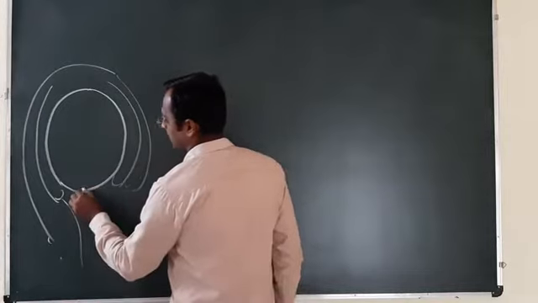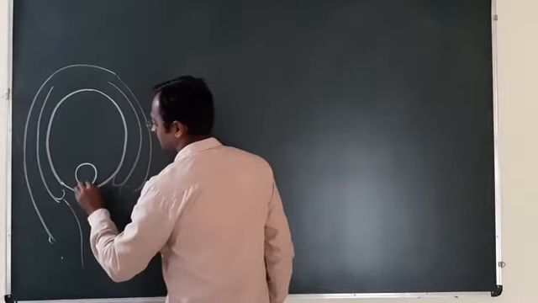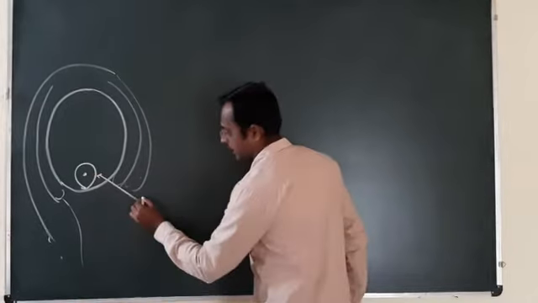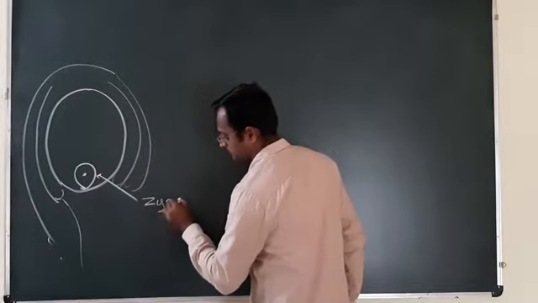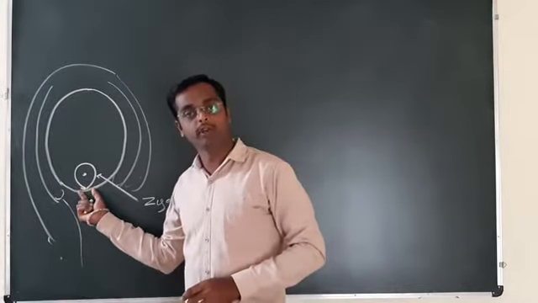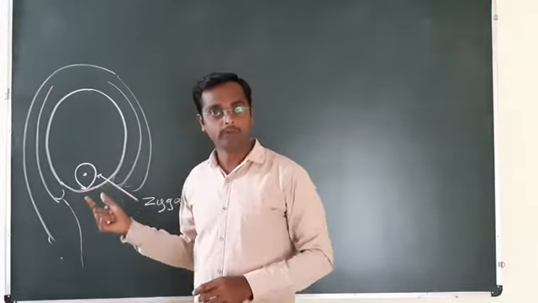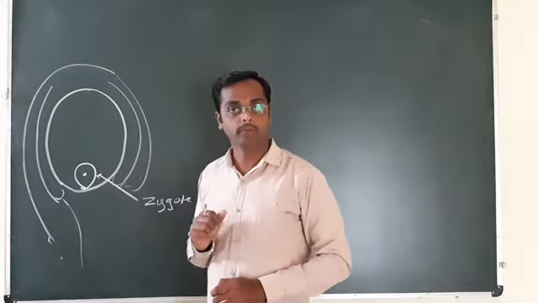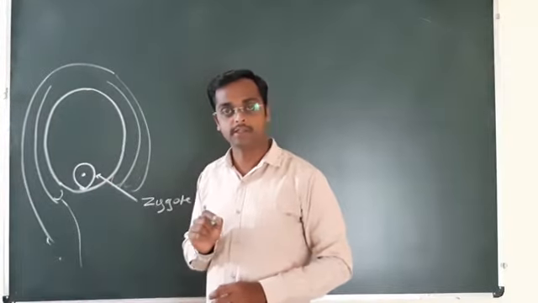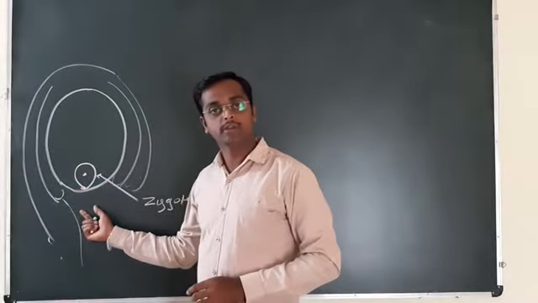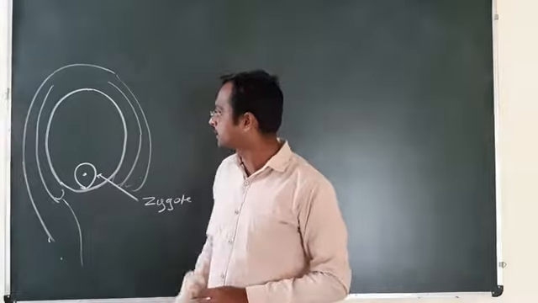And in the embryo sac, here is the zygote, and this zygote will develop into the embryo. The process of development of zygote into the embryo is called embryogenesis, and this process occurs towards the micropylar end of the embryo sac.